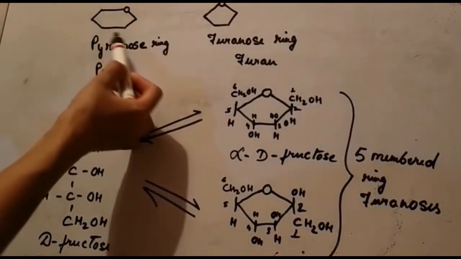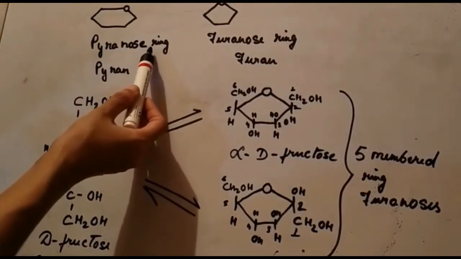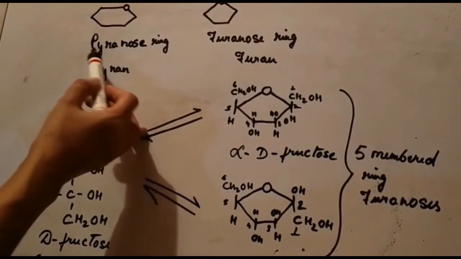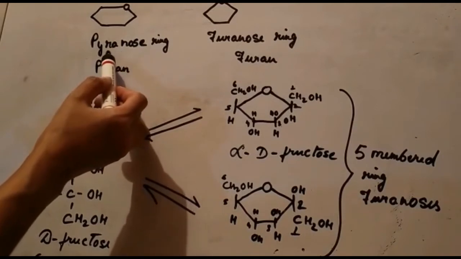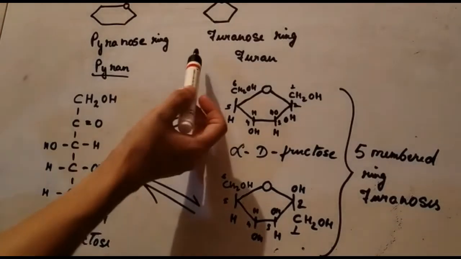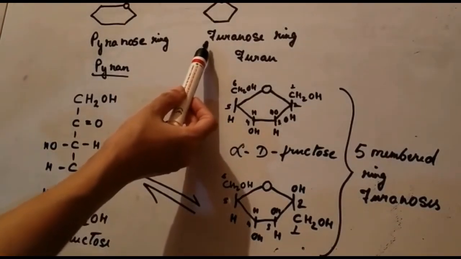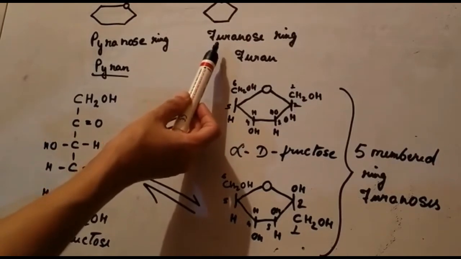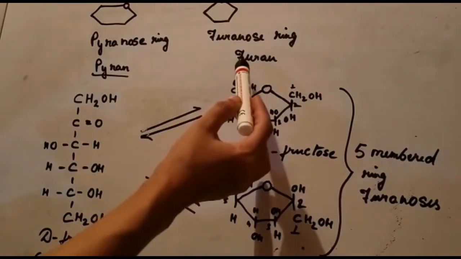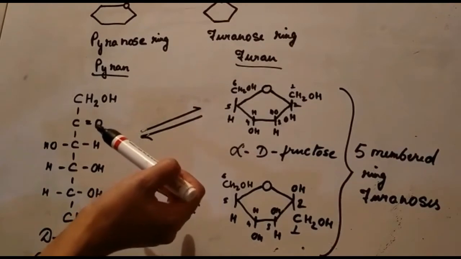Okay, these aldohexoses usually form a 6-membered ring termed as a pyranose ring, which name comes from a 6-membered cyclic ether, that is pyran, and furanose is the 5-membered cyclic hemiketal formed by the ketohexose fructose, and the name comes from a 5-membered cyclic ether named furan.